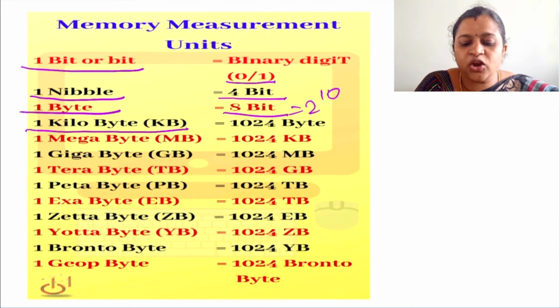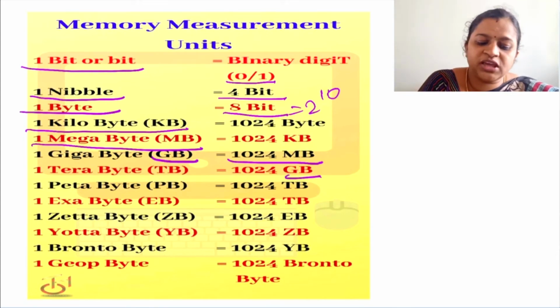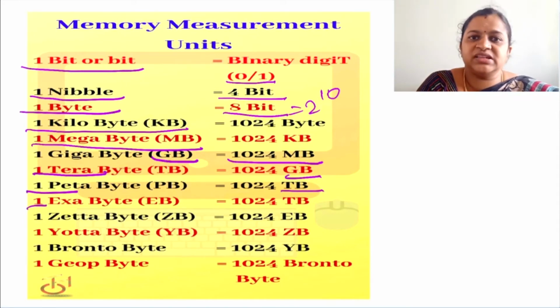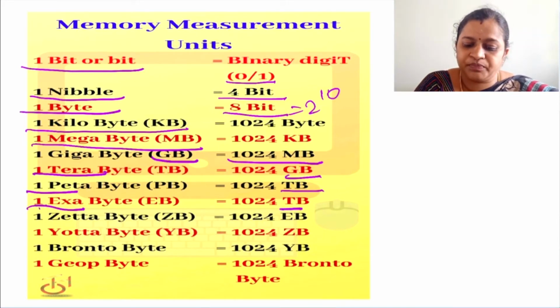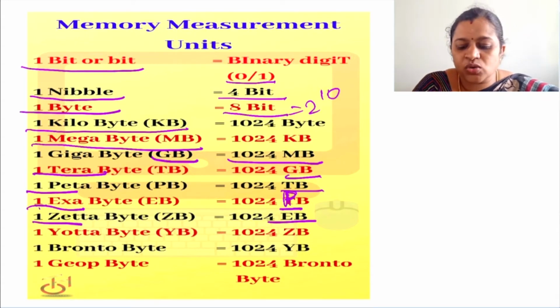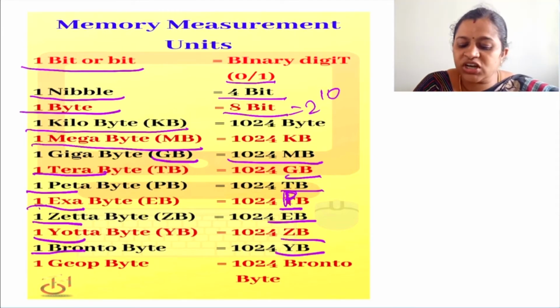Then 1024 kilobytes will form a megabyte. 1024 megabytes will give you a gigabyte. 1024 gigabytes will give you a terabyte. 1024 terabytes will give you a petabyte. 1024 petabytes will give you 1 exabyte. Then 1024 exabytes will give you 1 zettabyte. 1024 zettabytes will give you 1 yottabyte. 1024 yottabytes will give you 1 prontobyte, and 1024 prontobytes will give you 1 geobyte.